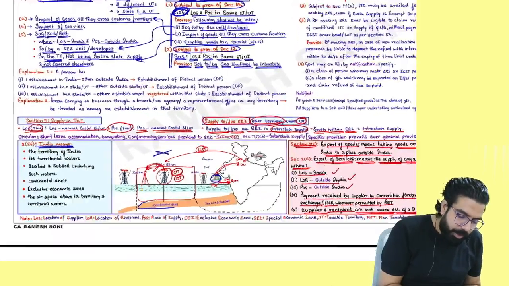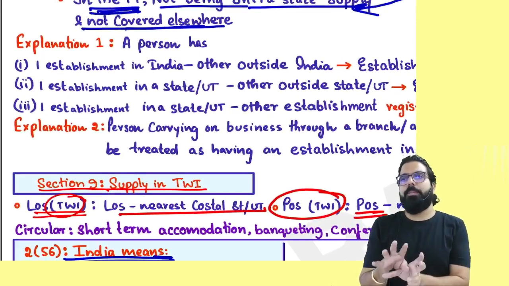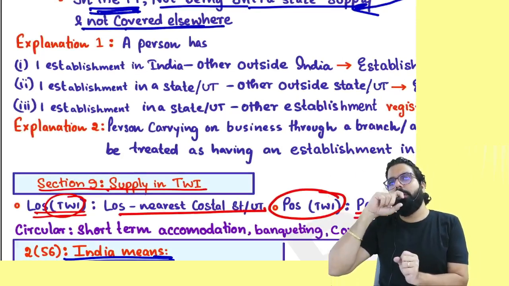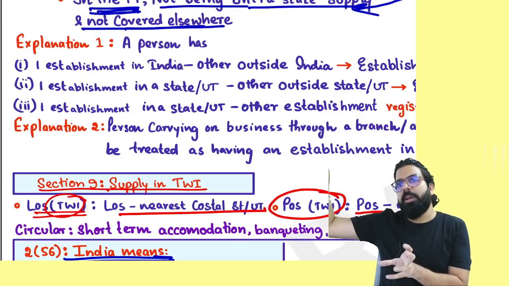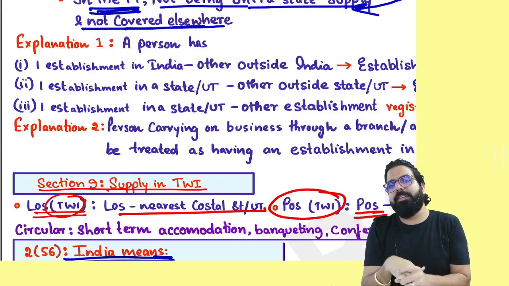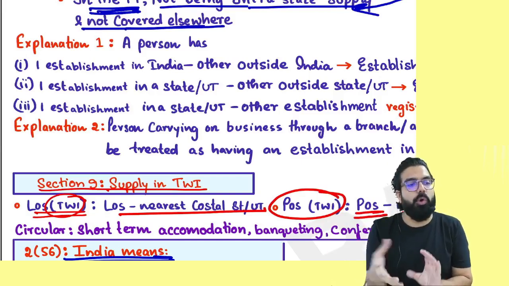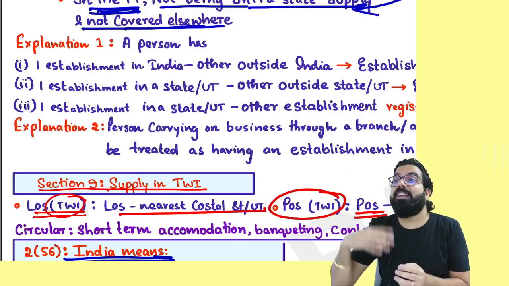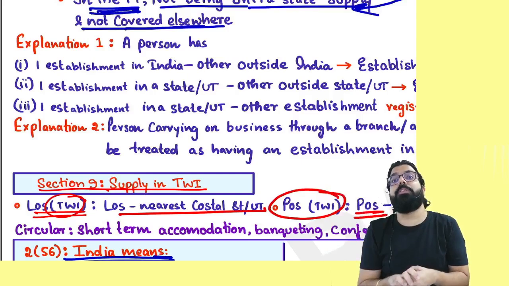Now, tell me one thing. State Bank of India has one branch in Dubai. They gave some services to the branch and the branch went ahead and made the payment. Is it export of service? Yes or no? No. Why? Because they are just establishments of distinct person. They should be actual different persons.